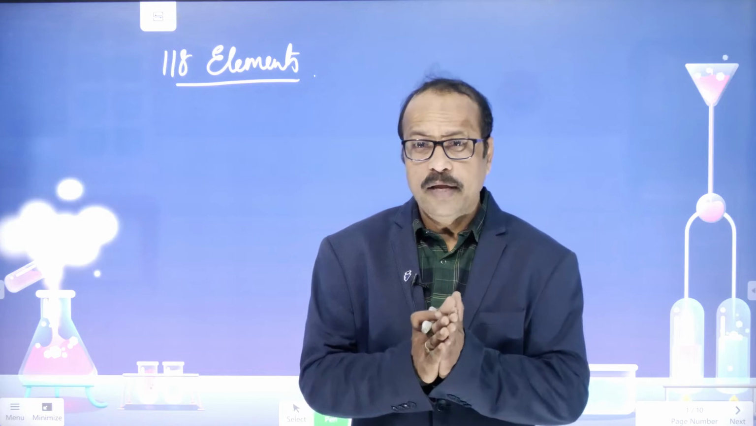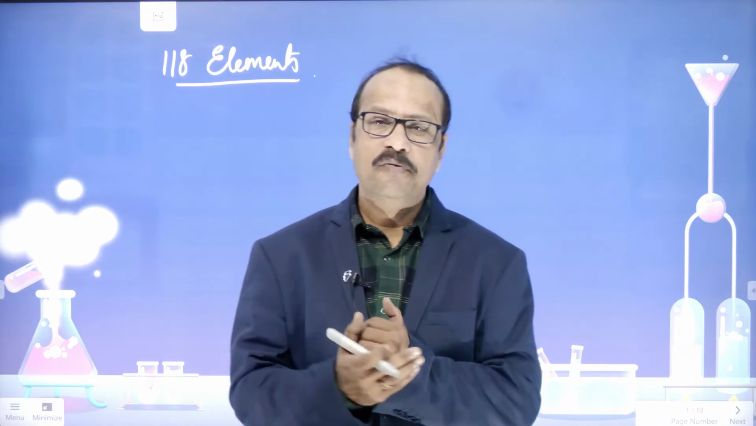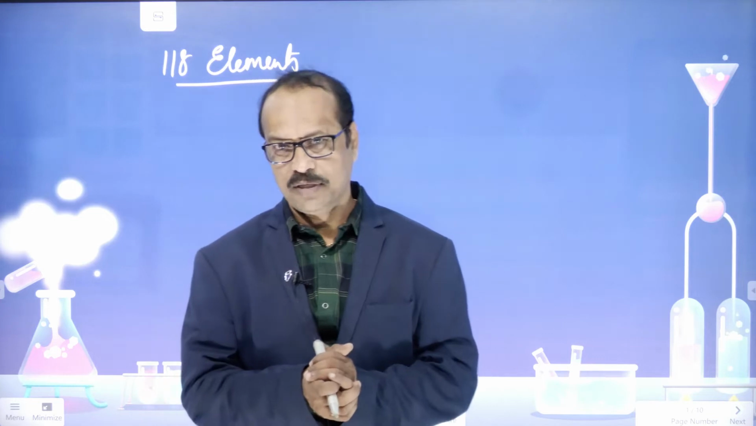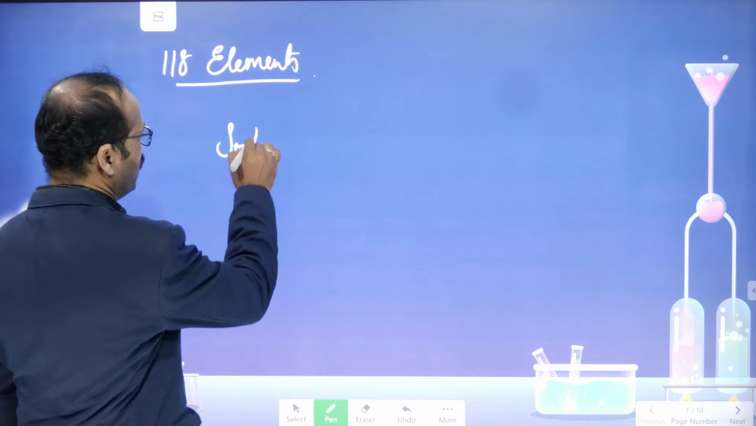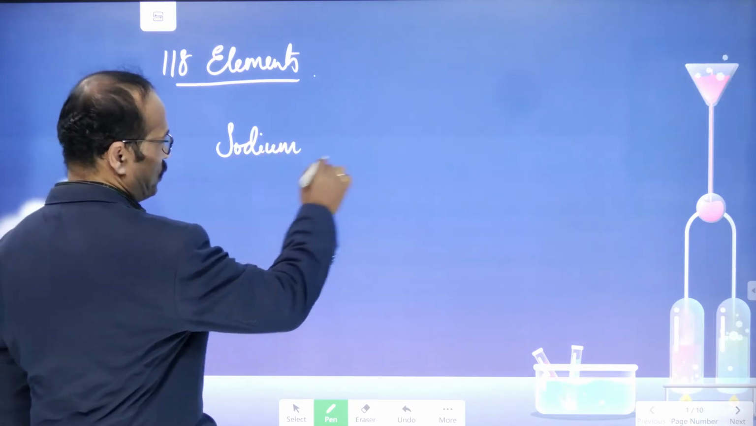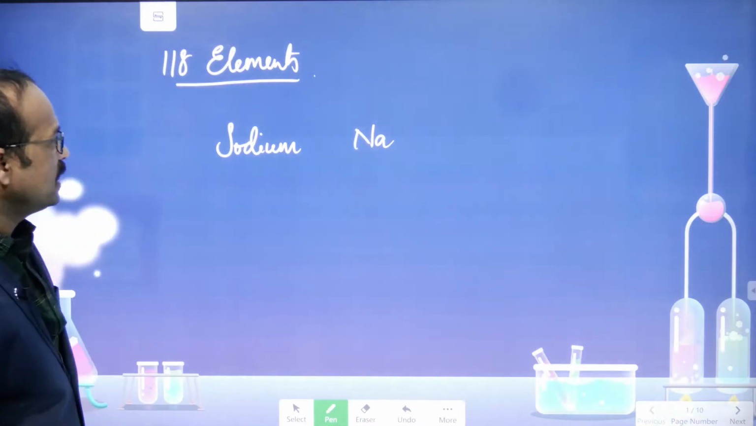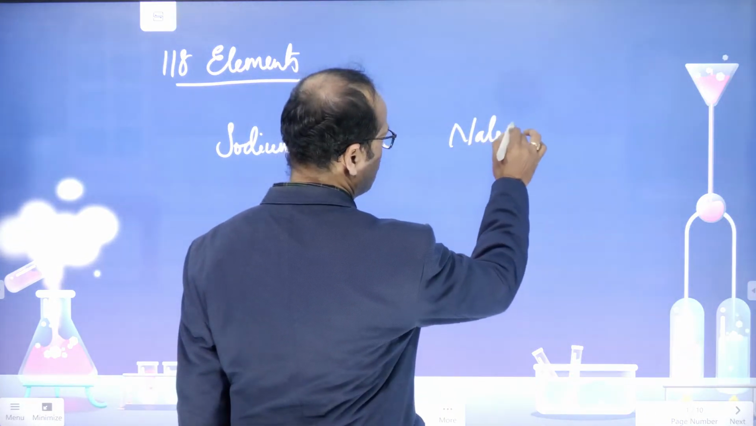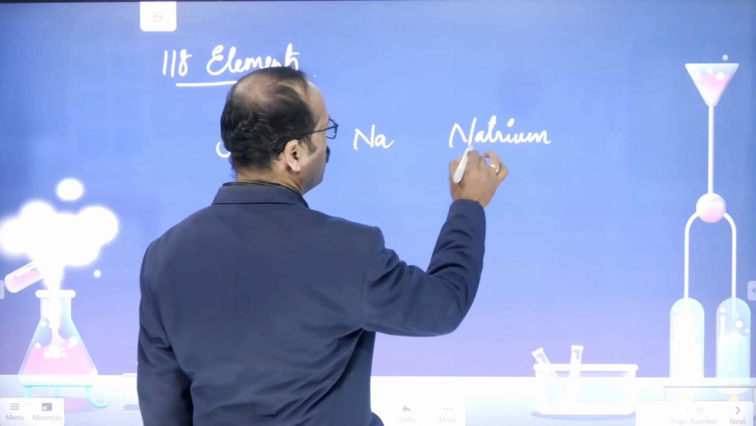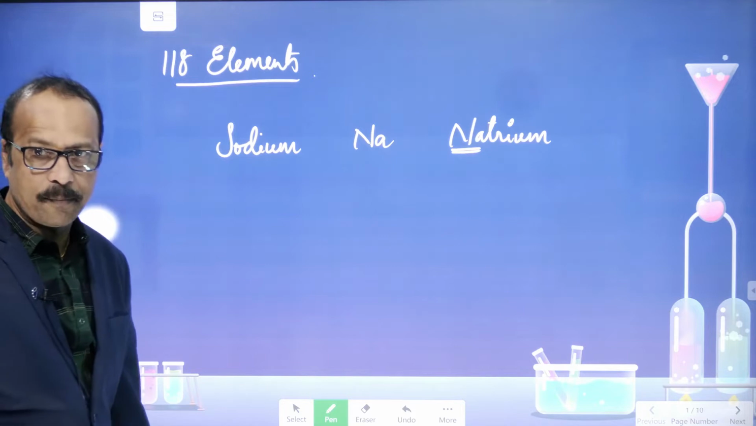Here, students, in giving the symbols of the elements, they have taken into consideration not only English but some different names, different strategies they have followed. For example, sodium: its symbol is Na. Why is it Na? Because its Latin name is natrium. So the symbol of sodium is taken based on its Latin name, right?